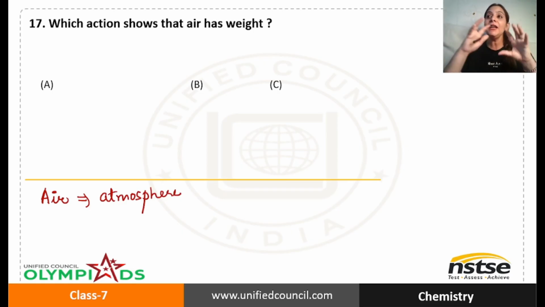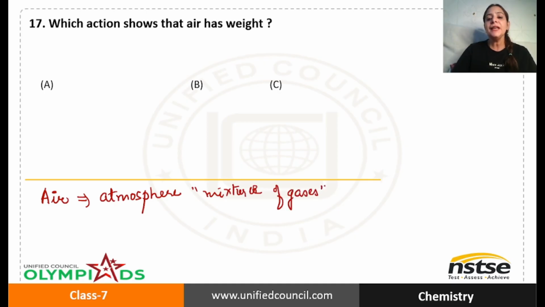So that envelope of gases, or you can say the mixture of gases which are present in the atmosphere, is called air. We call it air. Now let me ask you, can you see air? Tell me, air is all around me also. Can you see air around yourself? No, because air is colorless. It has no color. Can you smell air? Again, no, we cannot smell air because air is odorless.